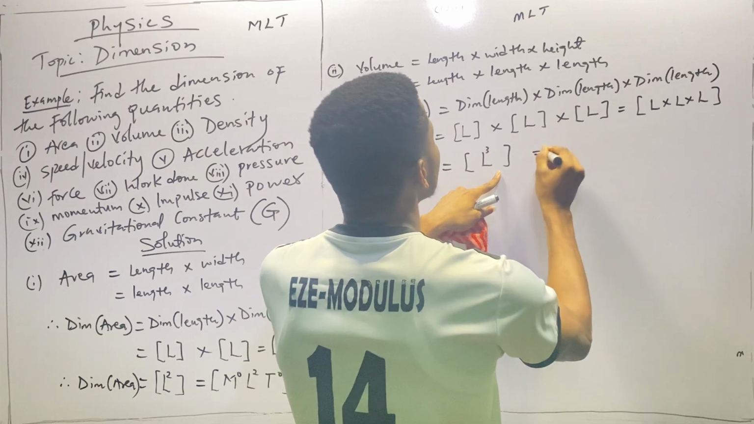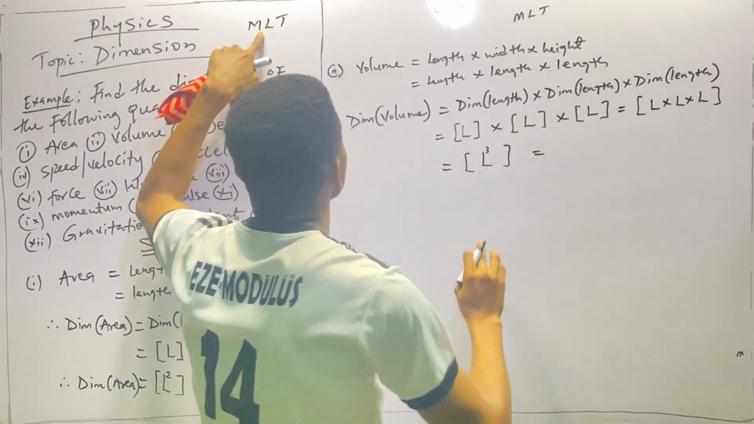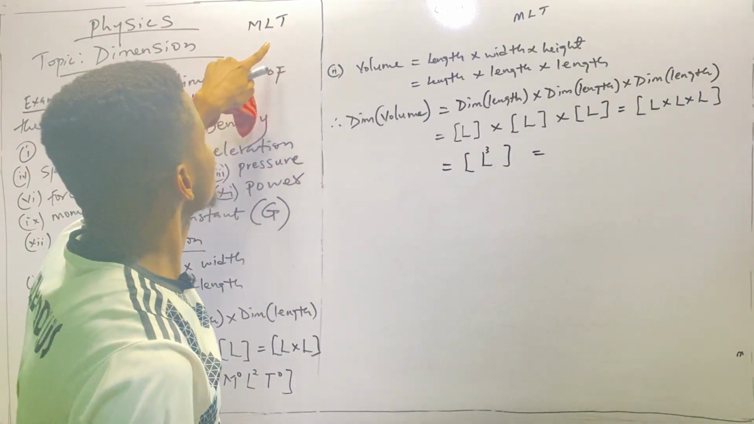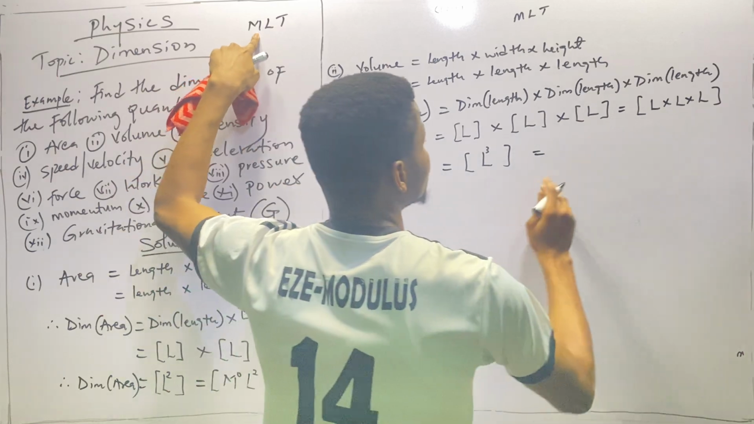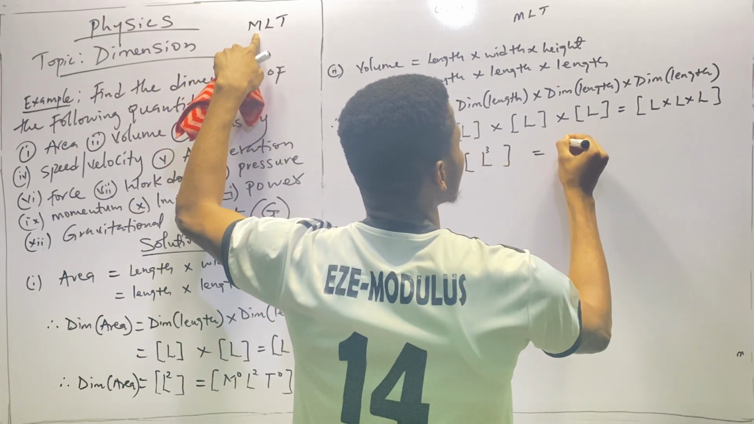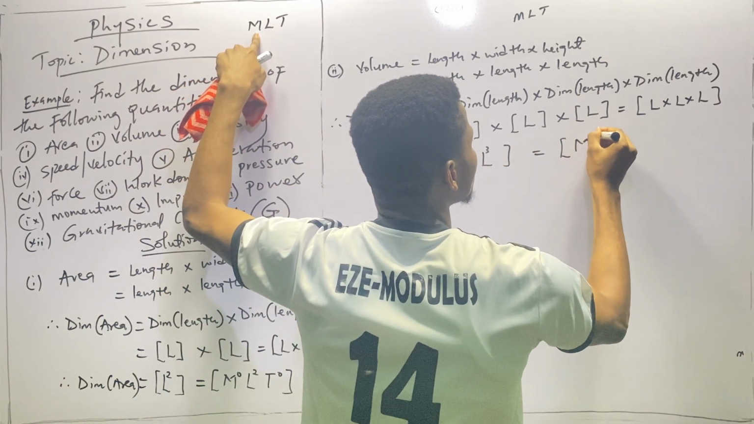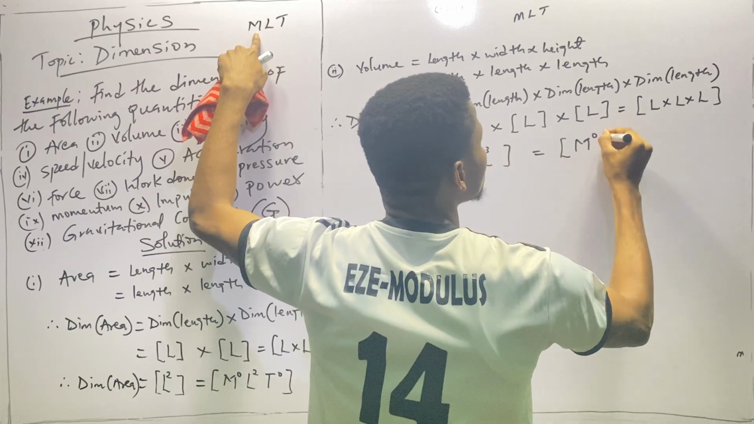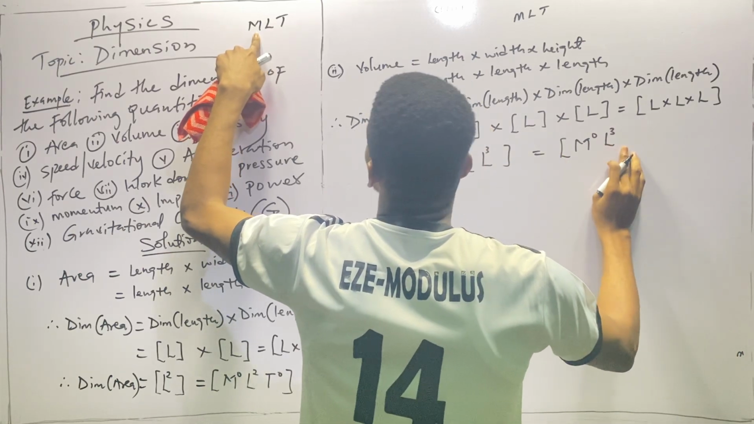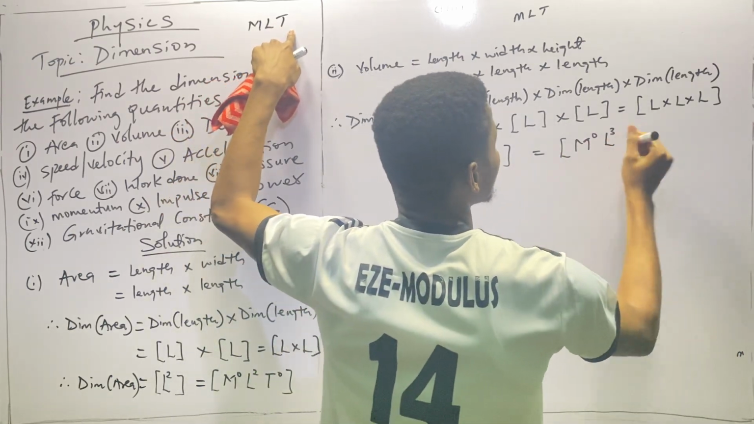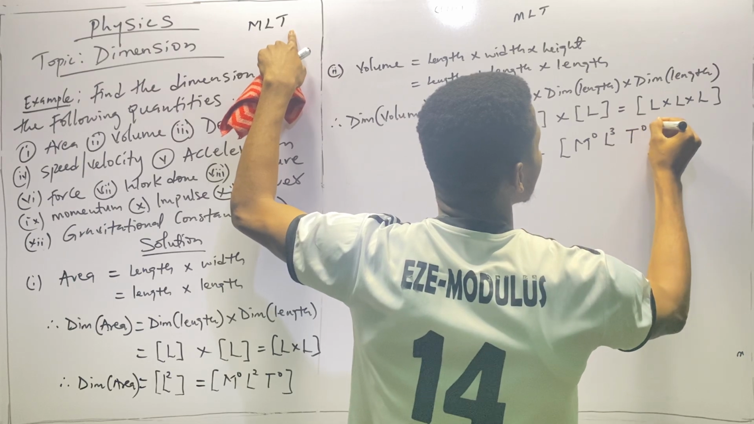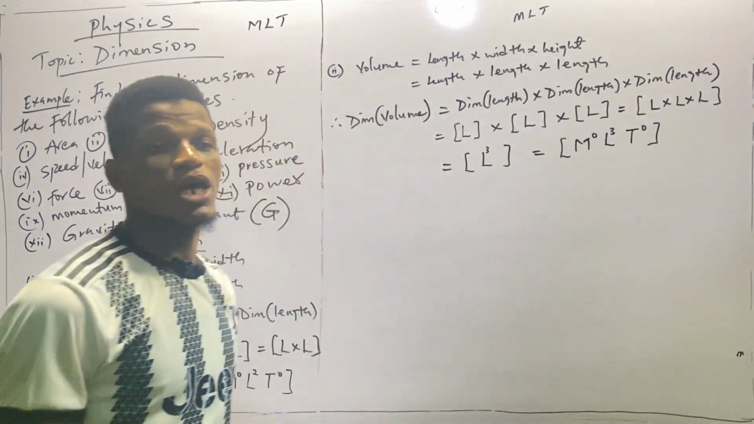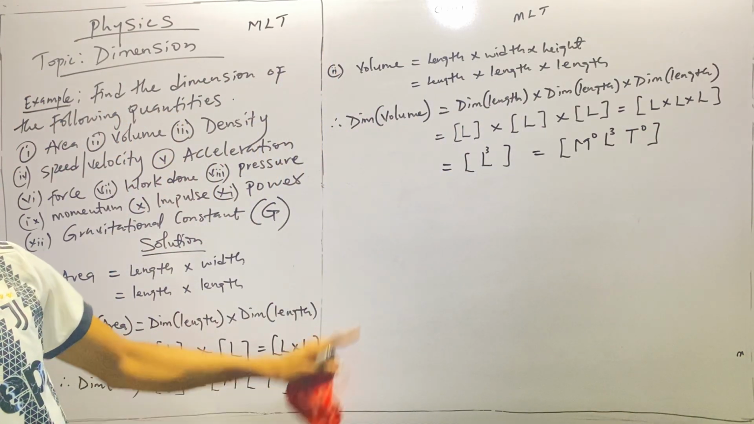The standard form should be, remember the pattern is MLT. We have no M in this quantity, so we introduce it as power 0. We have L cube already. And we have no T here, so we have to introduce it as power 0. Okay? So that should be the standard form of dimension of volume.